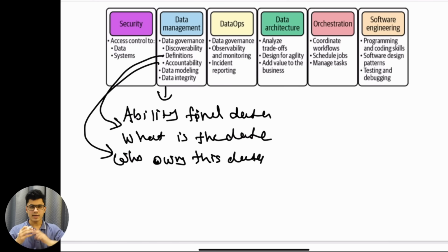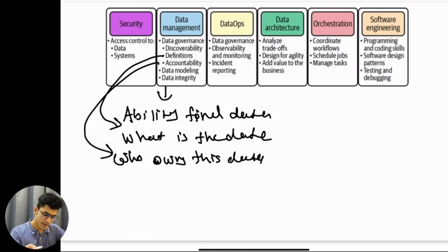Now, if any person from, let's say, the order department or the return department wants to understand what is going on inside this table, they can directly reach out to me. I am accountable for that particular data. That is what accountability means. Then we have data modeling, which we already understood. Data integrity: make sure every piece of data makes sense and is proper. Basically the data is right, and it should not have any random information.